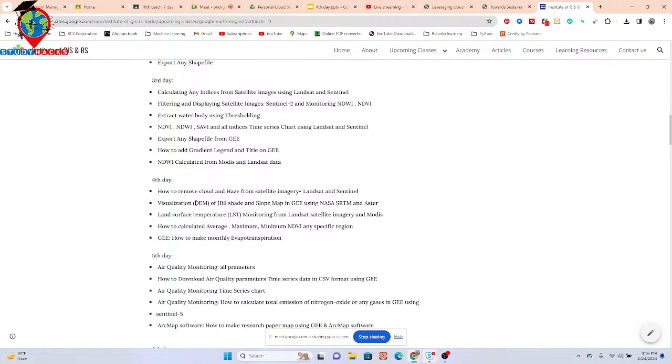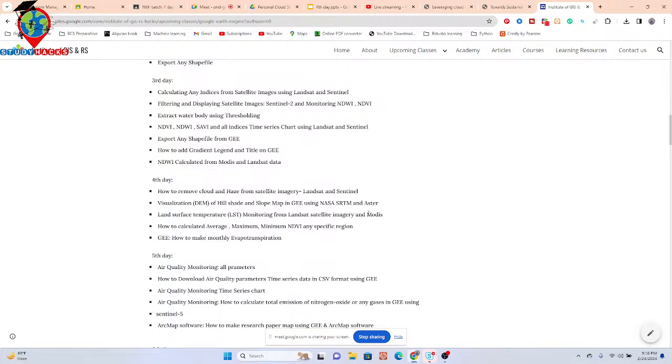And we also try to discuss some DEM data, mainly digital elevation model data sets. It can be NASA SRTM or ASTER data as a DEM, and how we can easily use the DEM data to create a hillshade map, slope map, or aspect map, these types of things. And we also try to discuss land surface temperature using Landsat satellite imagery.